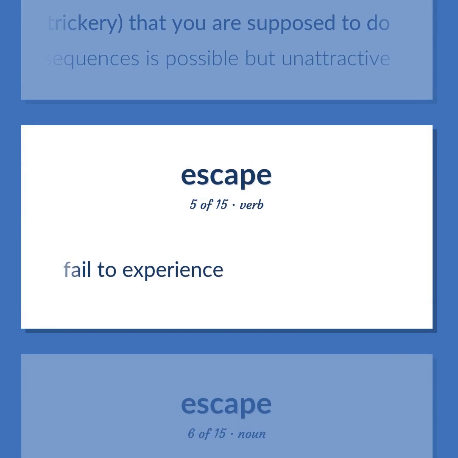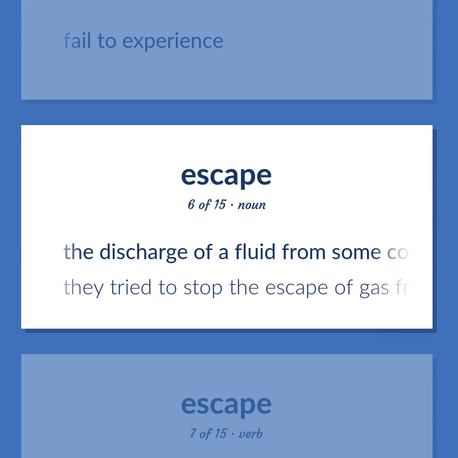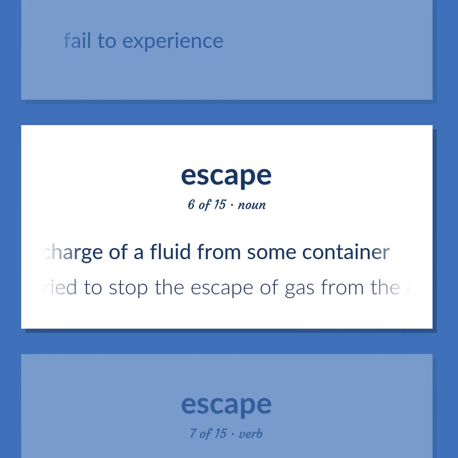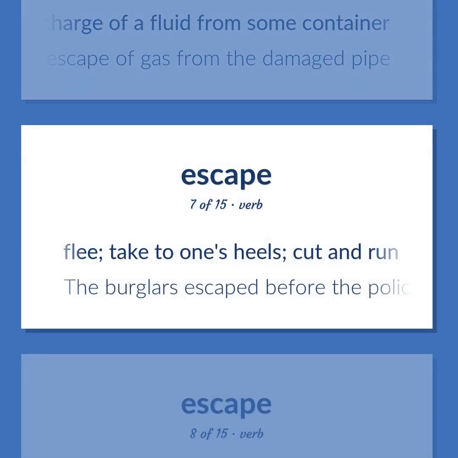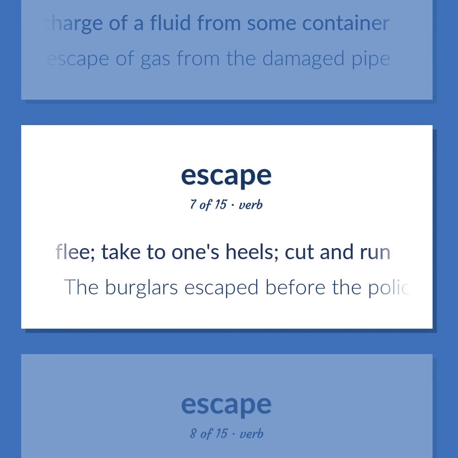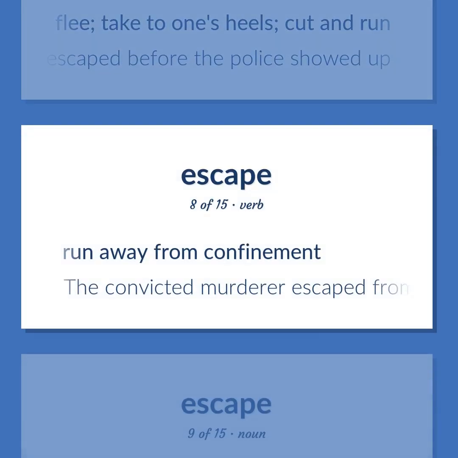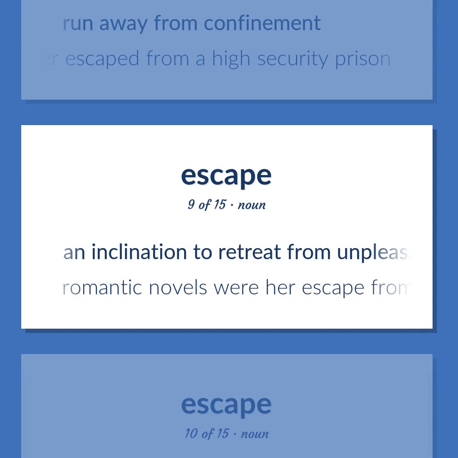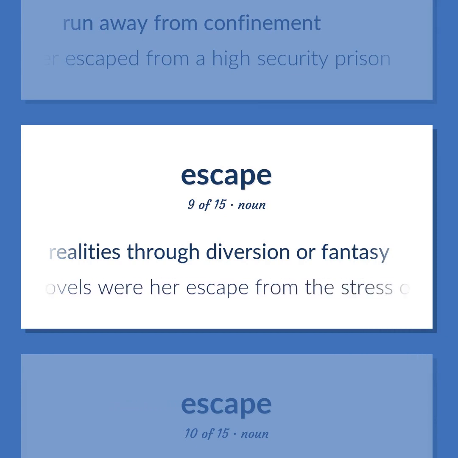Fail to experience. The discharge of a fluid from some container. They tried to stop the escape of gas from the damaged pipe. Flee. Take to one's heels, cut and run. The burglars escaped before the police showed up. Run away from confinement. The convicted murderer escaped from a high-security prison. An inclination to retreat from unpleasant realities through diversion or fantasy. Romantic novels were her escape from the stress of daily life.